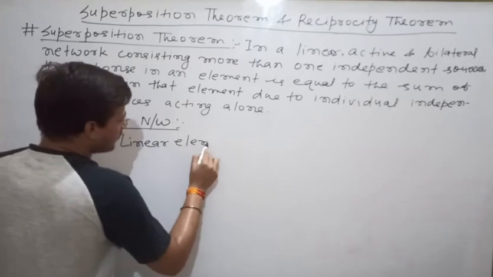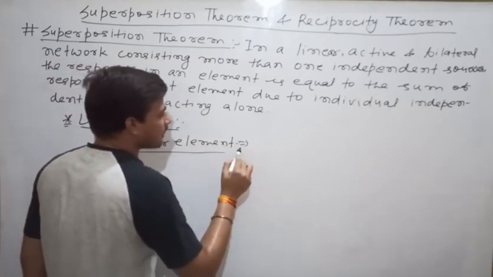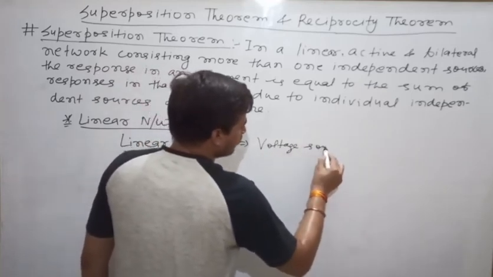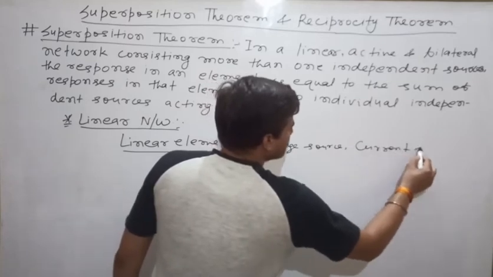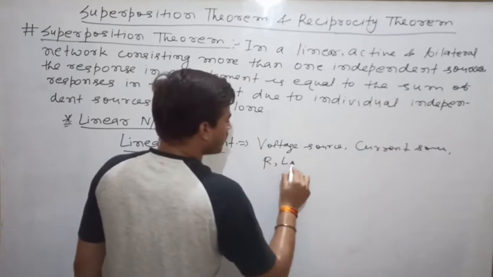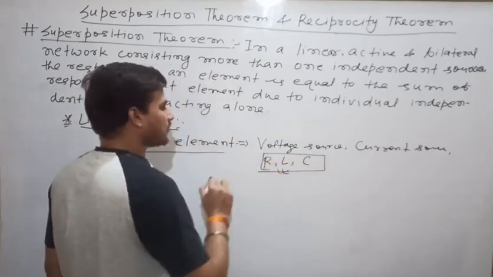Let us see the examples: voltage source, current source, resistor, inductor and capacitor.